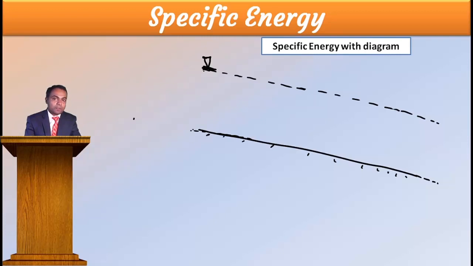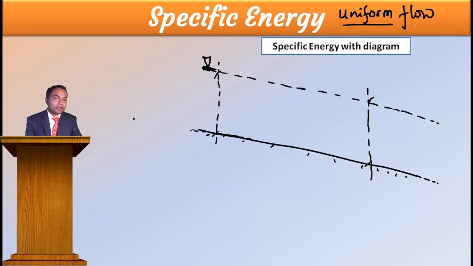Be careful, it means the depth is the same. Here the depth how much is there and here the depth how much is there, both I kept the same. Indirectly I am telling you that it is a uniform flow, because the water surface is parallel to the bed surface.